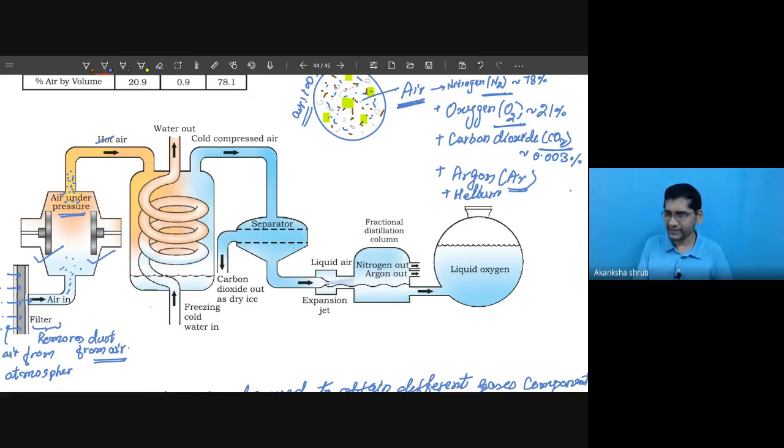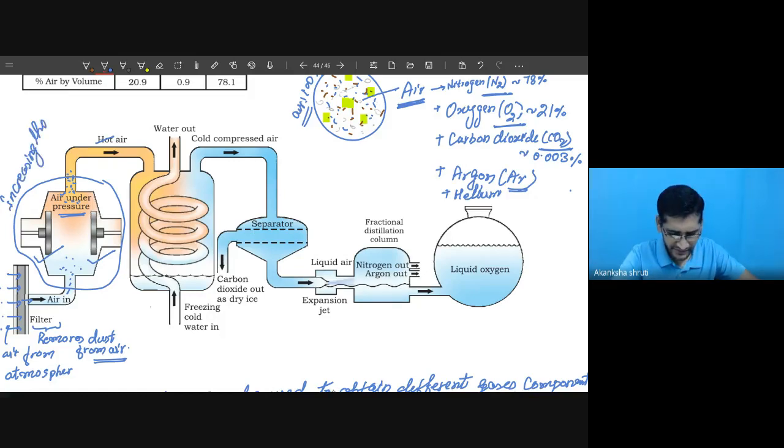Okay, because of the work done by these pistons. That thing you will learn later, but you just understand the air from the atmosphere is taken in and pressurized. This mechanism is for increasing the pressure of air. While increasing the pressure, it is able to condense into liquid form very easily just by cooling it.